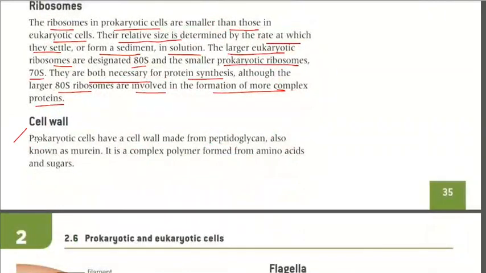Then the cell wall. Prokaryotic cells have a cell wall made up of peptidoglycan, also known as murein. It is a complex polymer formed from amino acids and sugar. So murein is a complex polymer made up of amino acids and sugar that covers the cell wall of the prokaryotic cell.